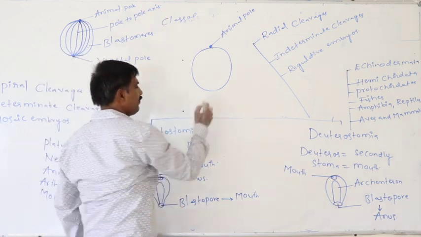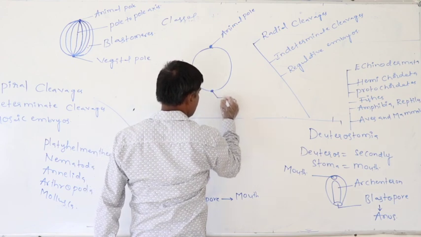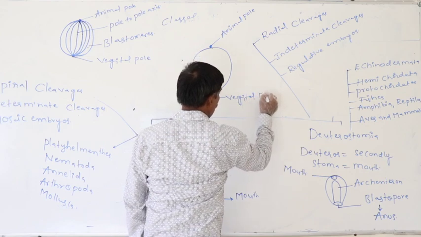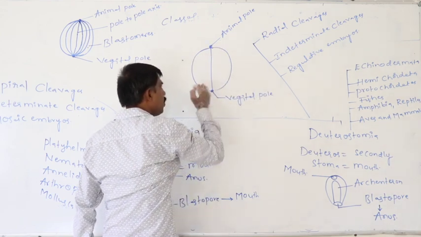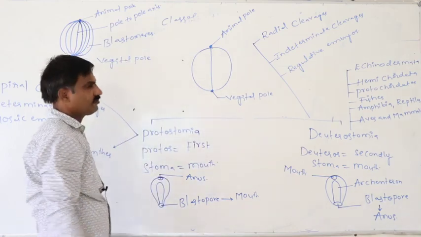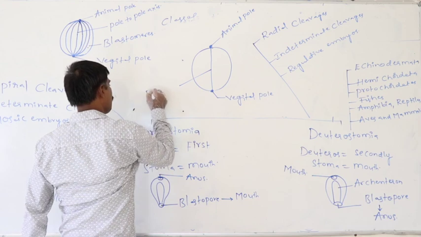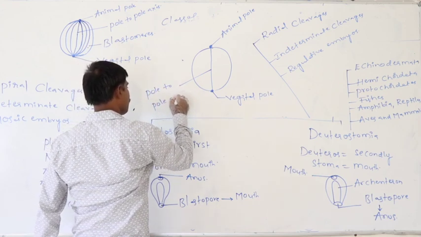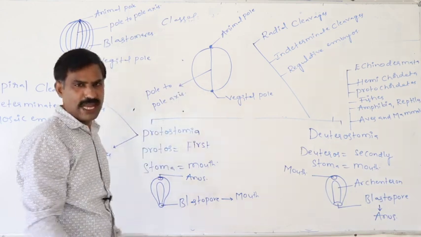Again, this is the vegetal pole. This is the pole to pole axis.